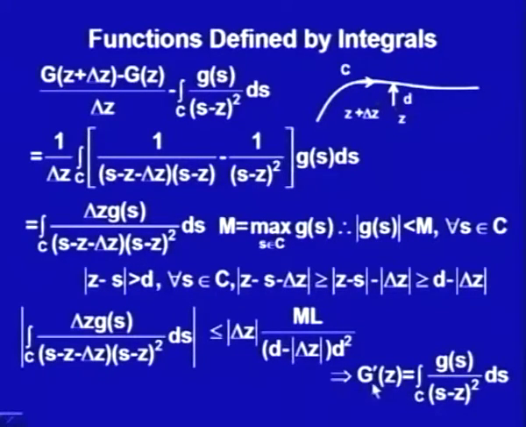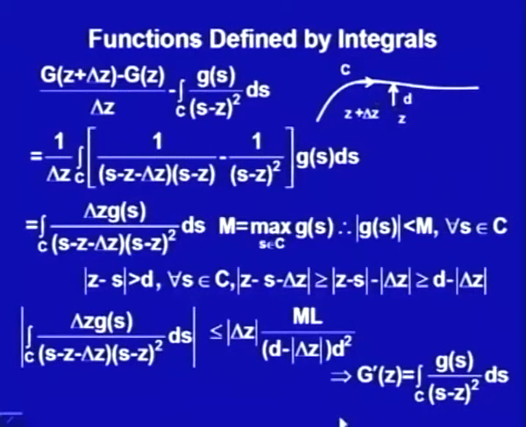In a similar manner, this G dash z is again an integral of some function, g(s) upon (s minus z) squared. So we could go on like that, and this function would again be analytic, and its derivative can be given as 2 times the integral of g(s) upon (s minus z) cube ds. So we have now shown this, rather than just for analytic functions, starting with a small g which is just continuous.